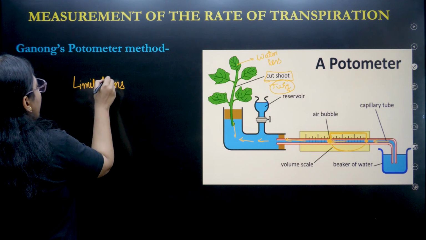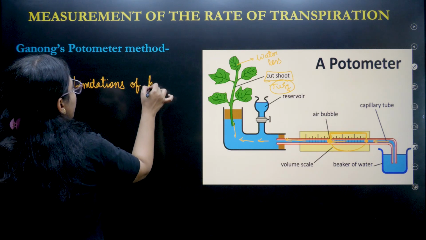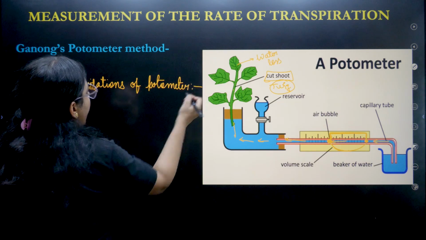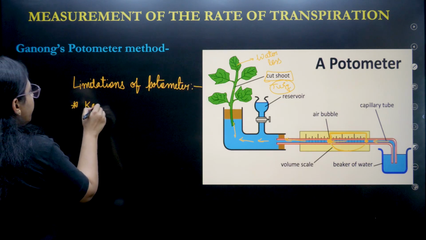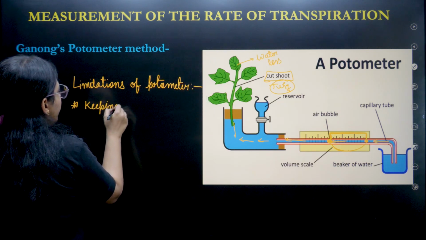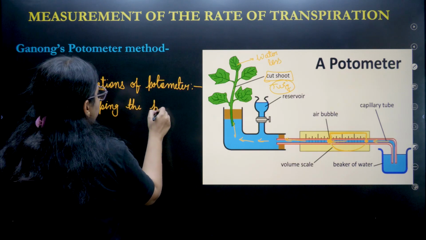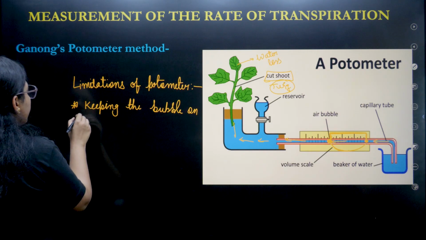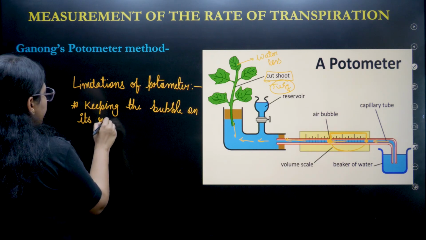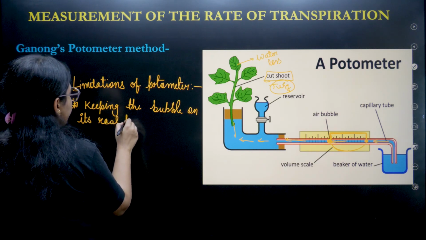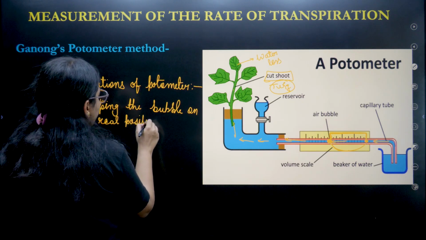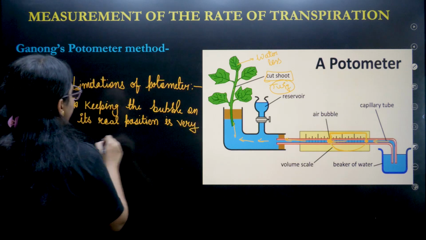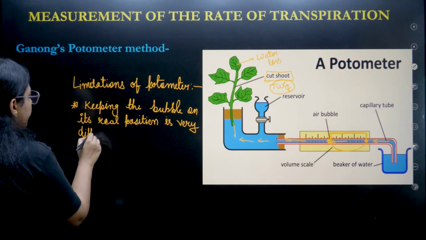Limitations of the potometer. So Ganong's potometer has some limitations. First of all, keeping the bubble on its real or original position is very difficult.